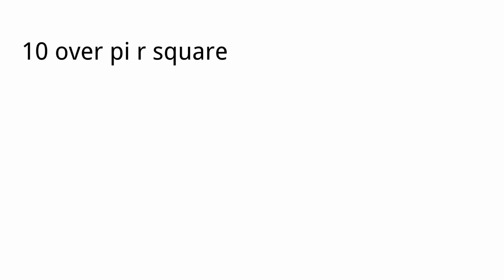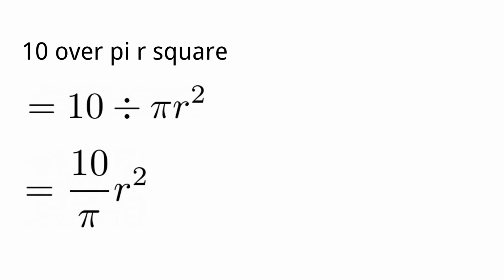Because pi r squared is nothing more than pi r squared. So 10 over pi r squared is the same thing as 10 divided by pi times r squared. So it's 10 over pi times r squared according to PEMDAS. And the same goes for the original meme, right? 60 divided by 5, 2. It could easily be interpreted as 60 divided by 5 times 2 together.